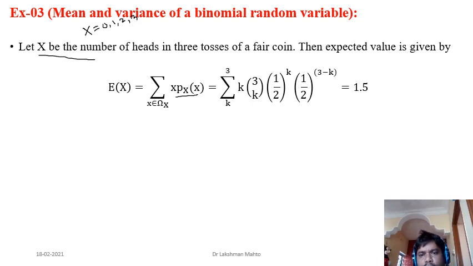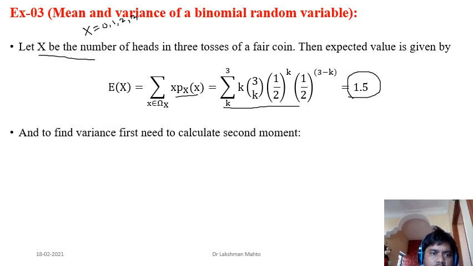If you simplify this, you might have already seen that this gives a binomial pattern. Sum it up, and the expectation of this binomial random variable is 1.5. That means the average is 1.5. Similarly, x is taking values 0, 1, 2, 3. How many values are there? 4 values. If you sum all these 4 values and divide by 4, again the average would be 1.5. So both the average and the expectation match each other.